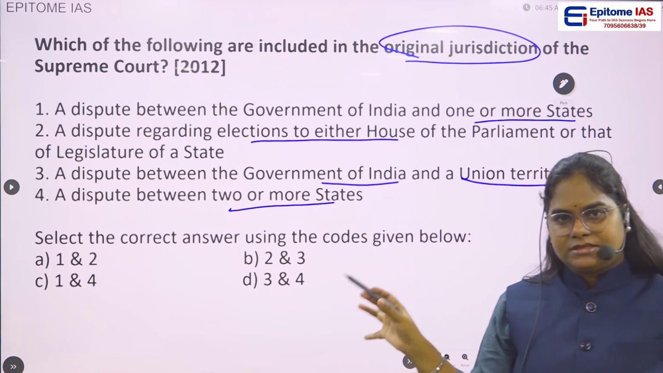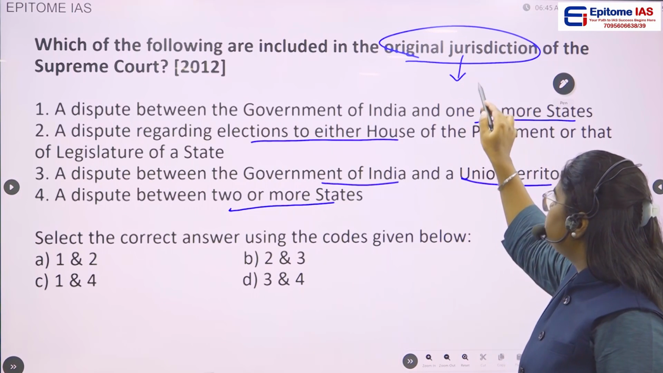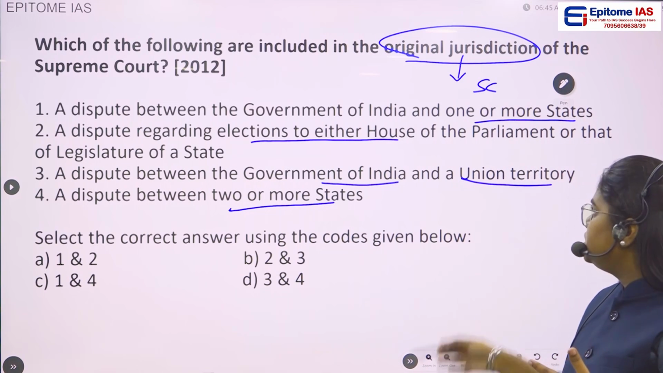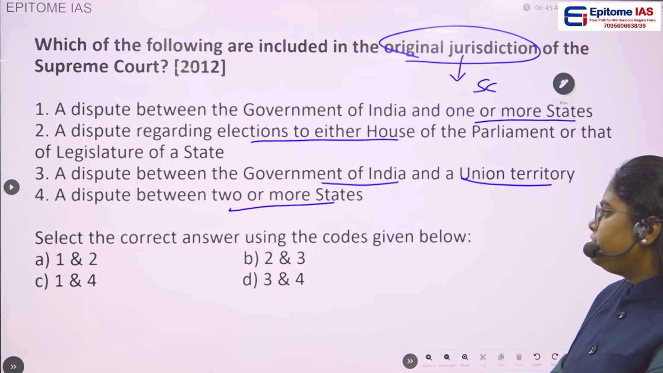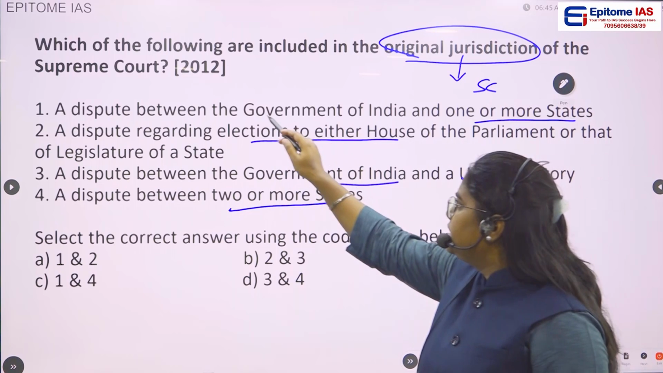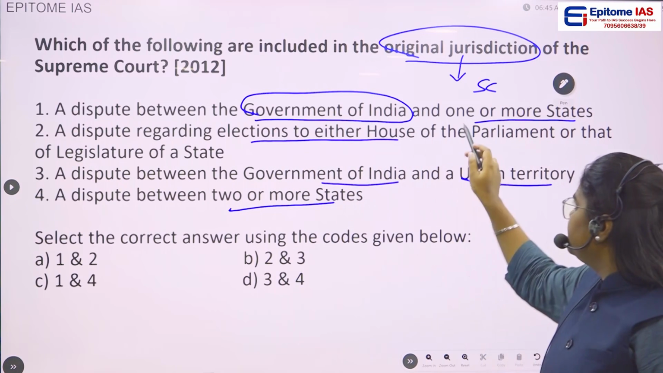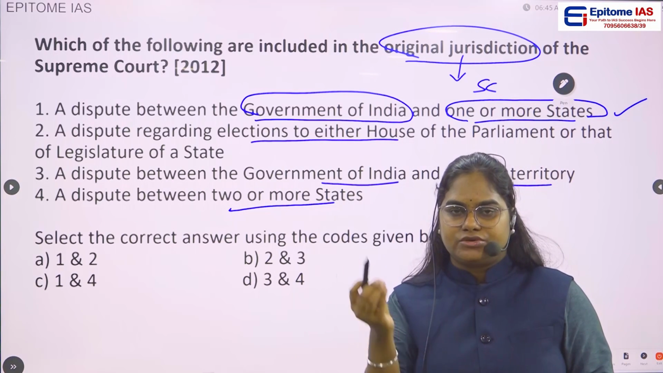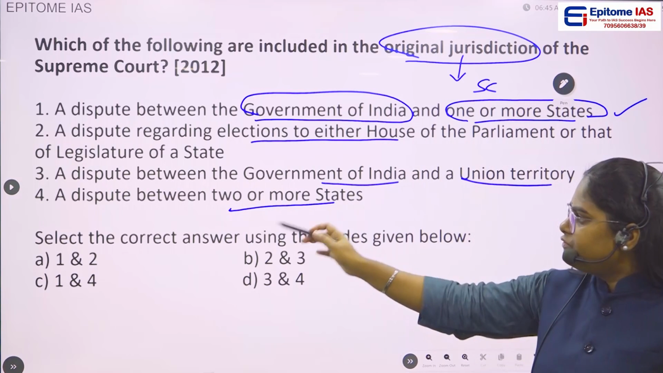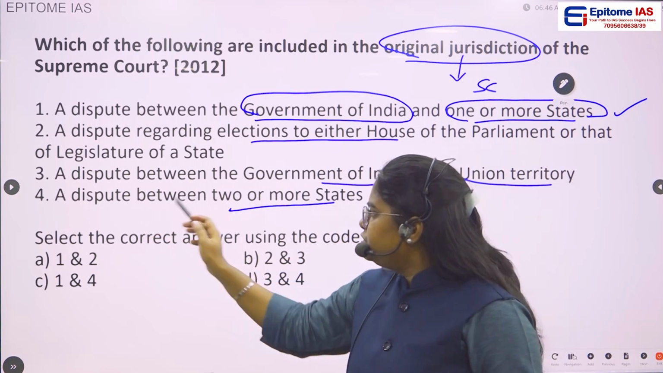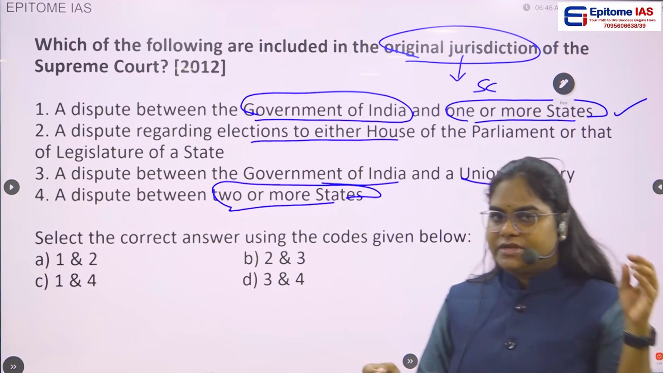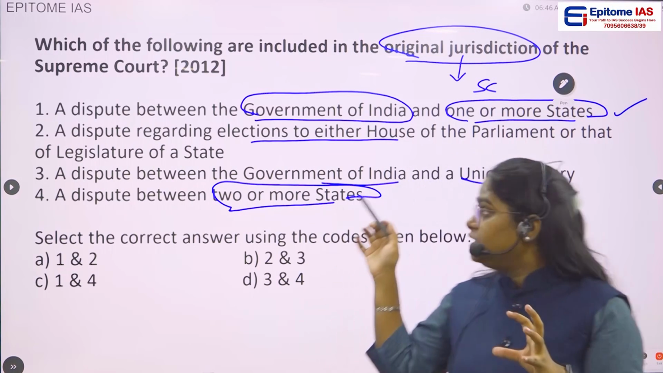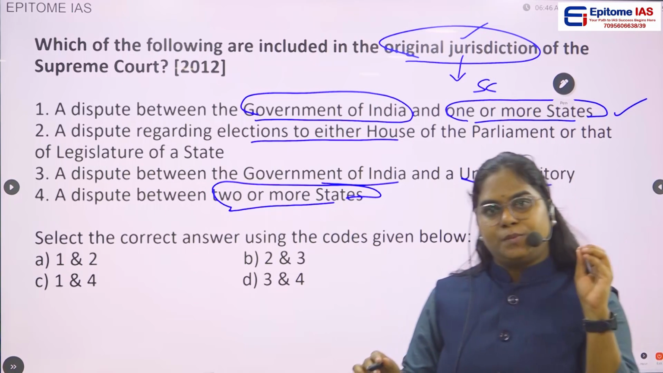So, in this question, they are asking about the original jurisdiction of the Supreme Court of India. One of the previous questions we actually saw about this as well. In the first statement, they are saying a dispute between the Government of India and one or more states. Yes, this directly comes under the original jurisdiction of the Supreme Court of India. And the fourth statement says a dispute between two or more states. Yes, whenever there is a dispute between two or more states, it also comes under the original jurisdiction of the Supreme Court of India.